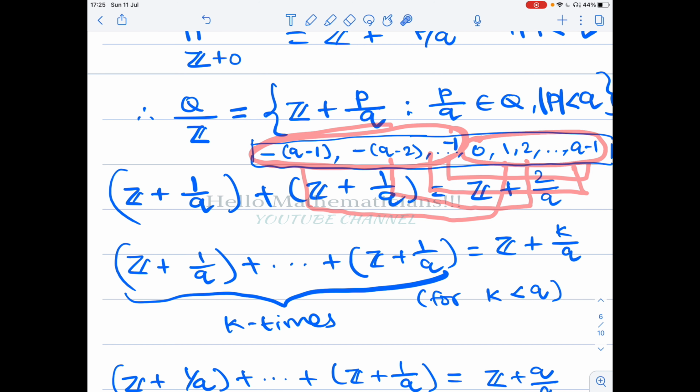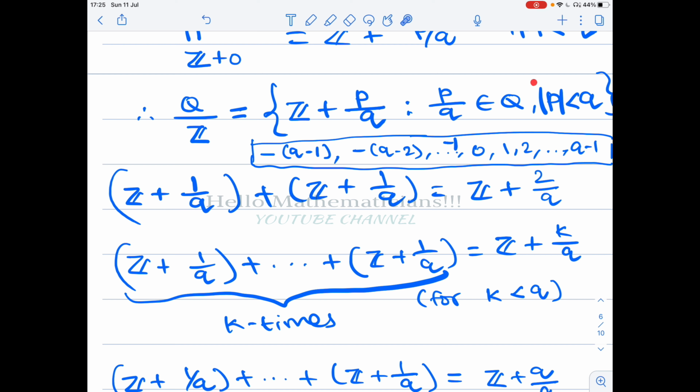Therefore we can assume that, as we don't need these negative numbers, we can just remove this inequality and assume that 0 is less than or equal to p less than q. This choice we don't need.